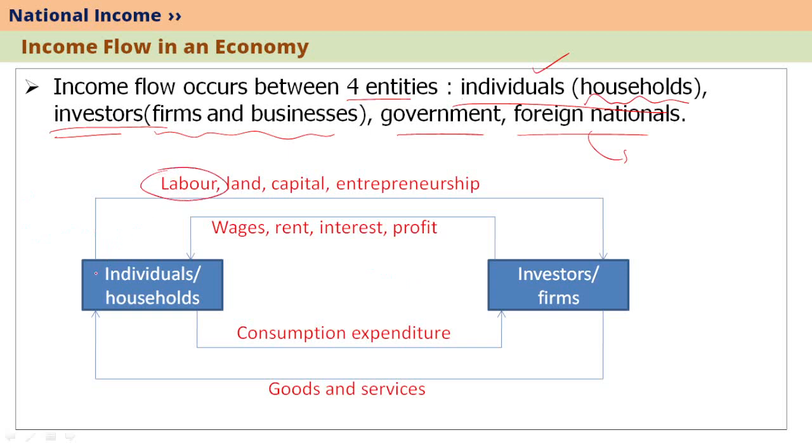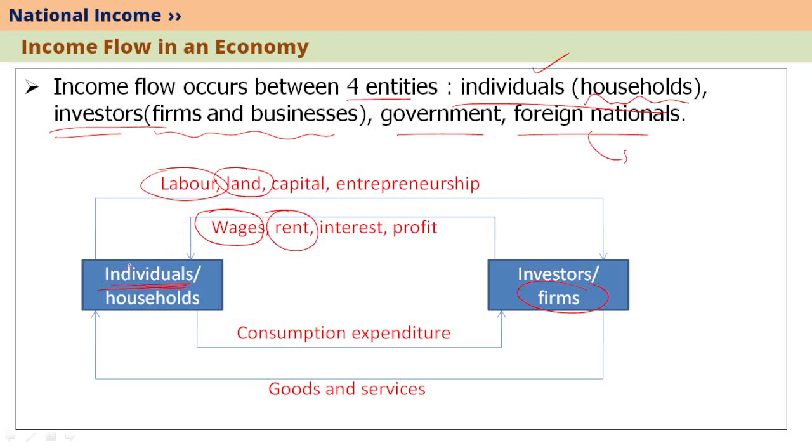That is, individuals work for a company or a firm, and such kind of contribution is called labor. For their contribution, they receive wages. Individuals and households also give land to the investors and firms. The owner or investor himself is actually an individual. So, the firm owner is an individual. Suppose he is using his own land to establish a firm. He is an individual who is supplying land to the firm. They are considered as two separate entities in this manner. So, when individuals supply land to the investors or firms, they get rent in return.